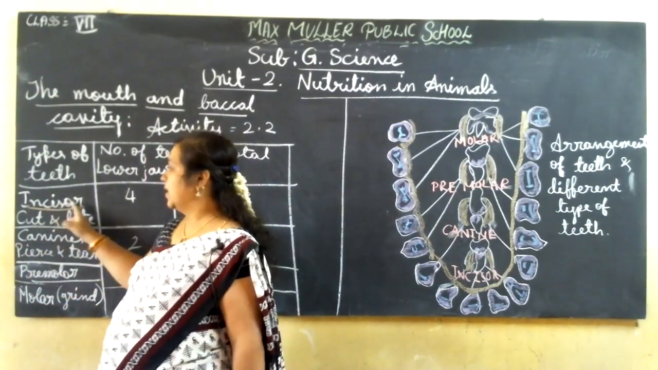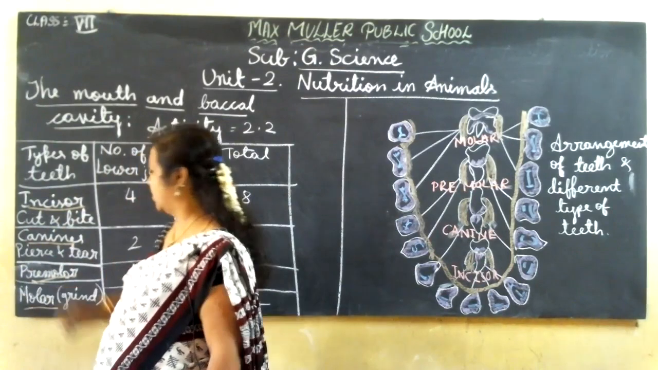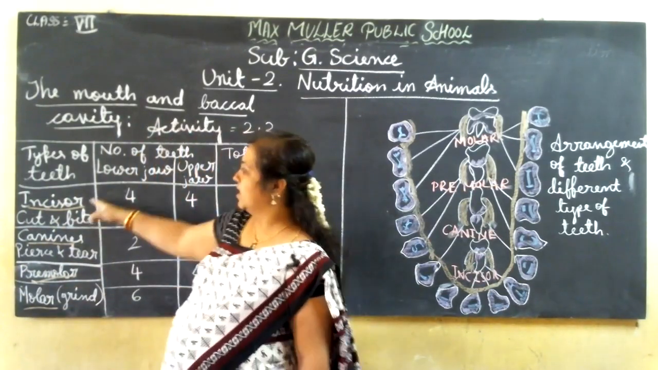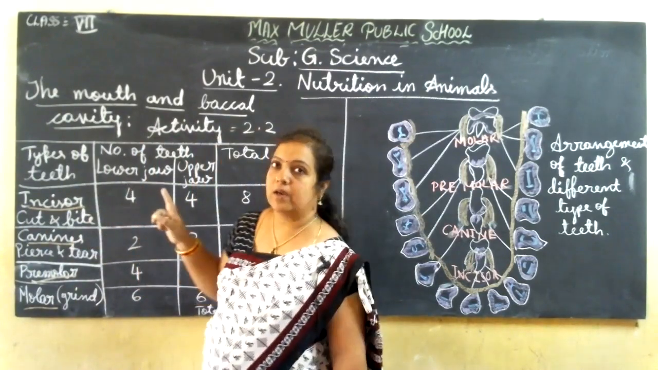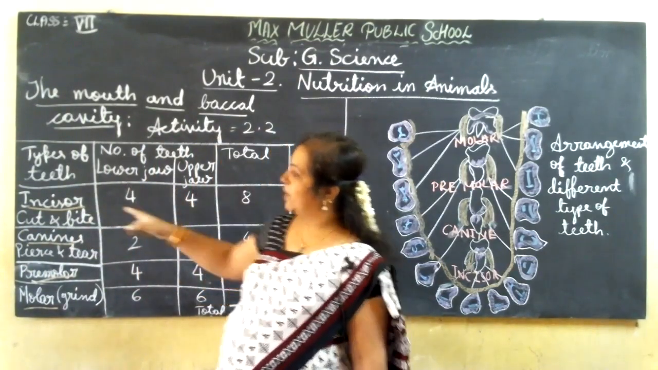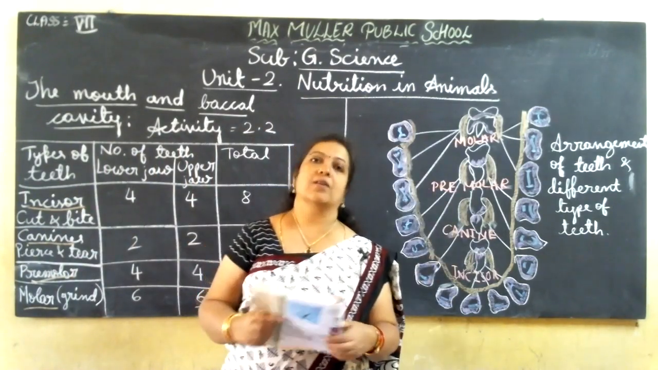So I have included incisor, canine, premolar and molar. What is their function, that I have written down, in the next line. You have to follow those, and if you want, you can write them down in your textbook also. Here the column is given. You have to fill that column.